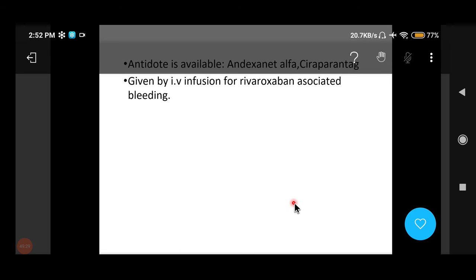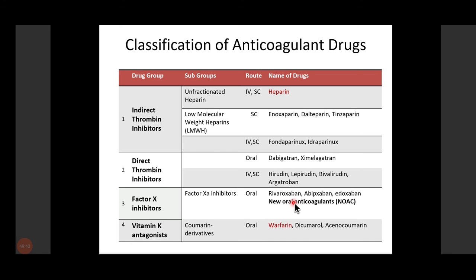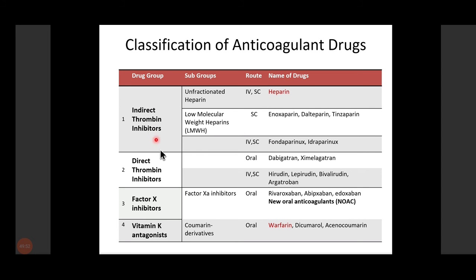Secondly, an antidote is also available, and the name of the antidote for rivaroxaban associated bleeding is andexanet alfa, and ciraparantag. These are comparatively newer drugs. Then we are with direct thrombin inhibitors and indirect thrombin inhibitors. First of all, we will cover the indirect thrombin inhibitors and then we will reach the direct thrombin inhibitors.